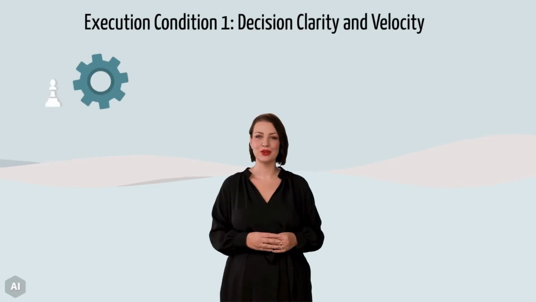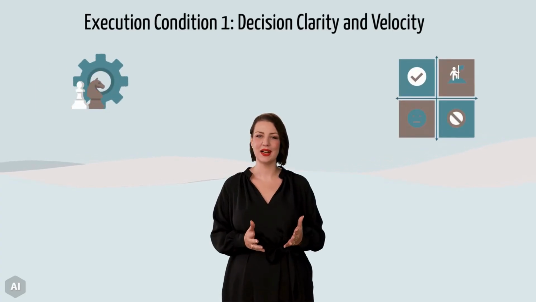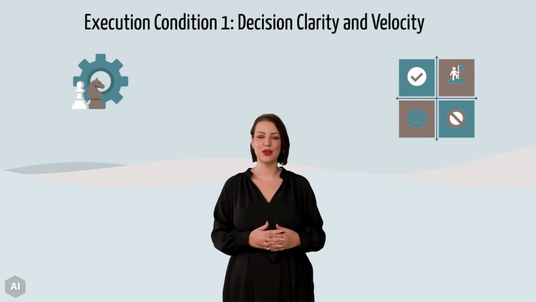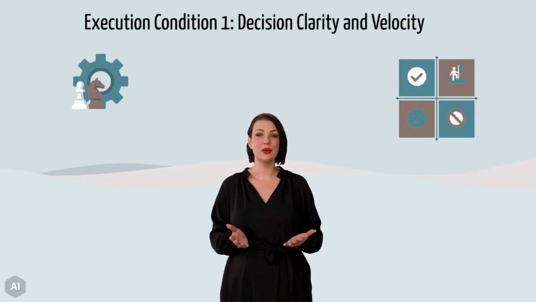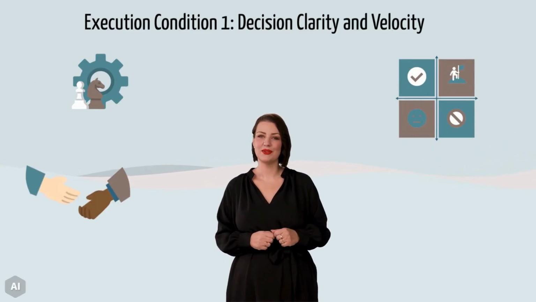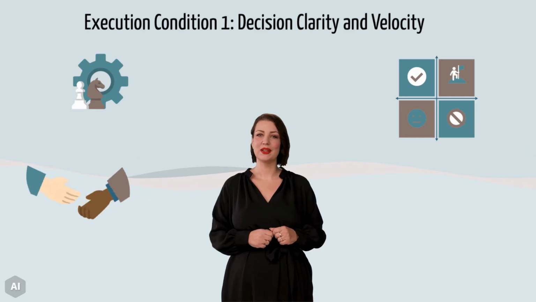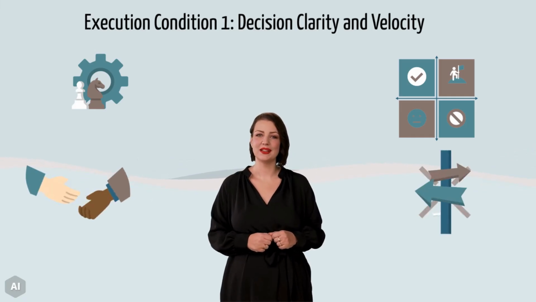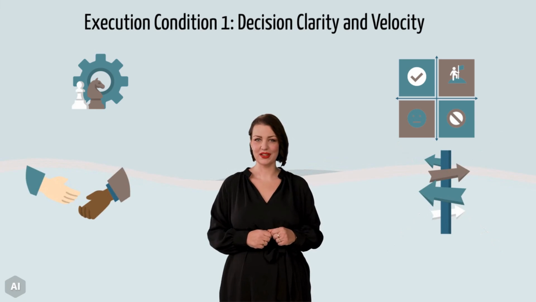The first execution condition is decision clarity and velocity. The data from the Rhythm of Business's many operational effectiveness assessments of co-development, co-commercialization alliances show that delayed decisions are the #1 cause of lost alliance value.